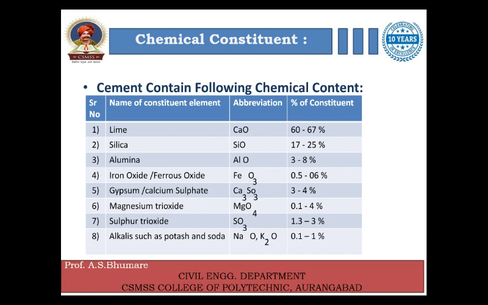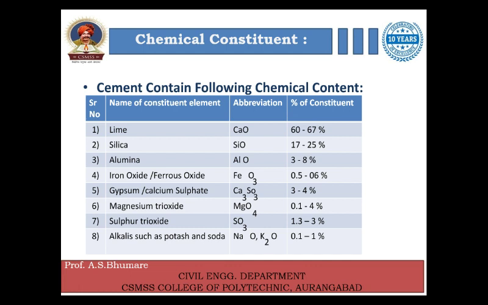videos. So right now you just have to know that gypsum, or calcium sulfate, has the abbreviation CaSO4, and the percentage is 3 to 4%. Magnesium oxide, abbreviation MgO, has a percentage of 0.1 to 4%.